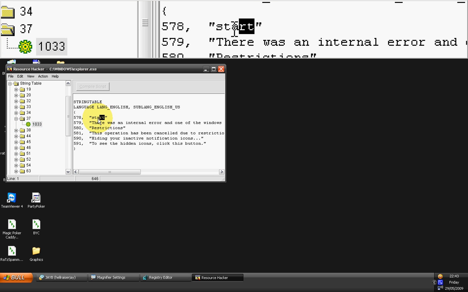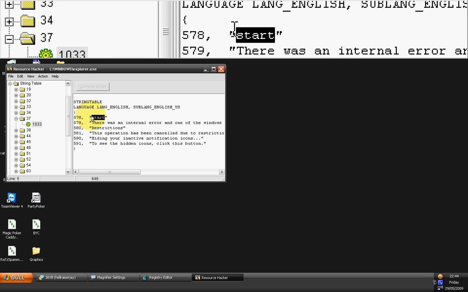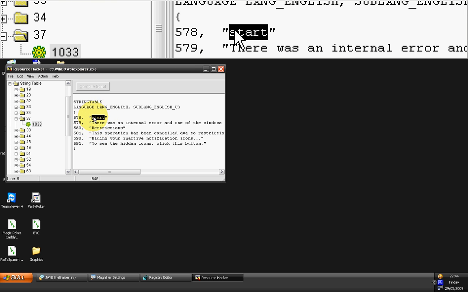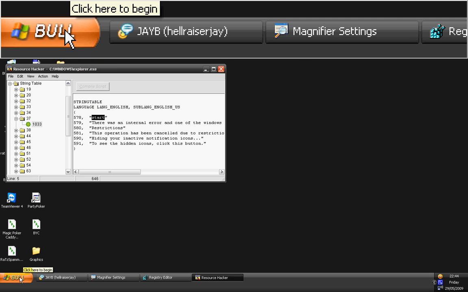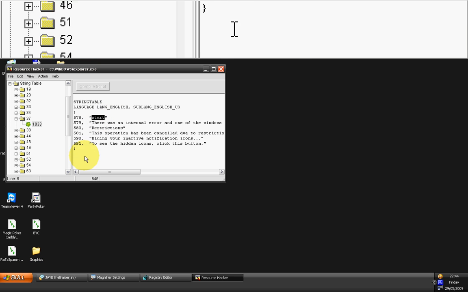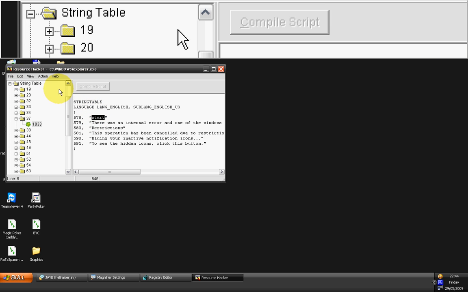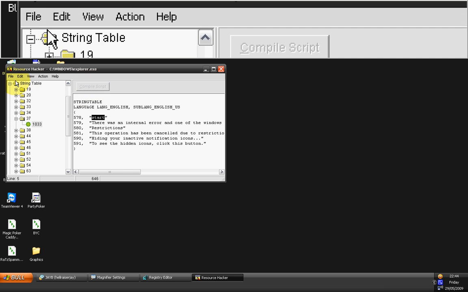And then change Start to whatever you want. You want to keep the apostrophes, so watch you don't delete them. So just change that to whatever you want. And instead of start down here, if you want Bill, you'll put in there Bill, obviously it won't have been my name. And then you'll go to compile script.